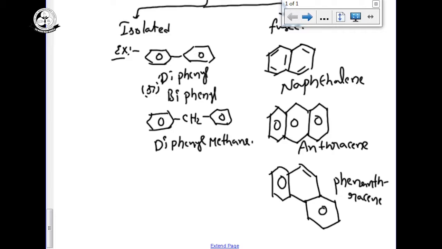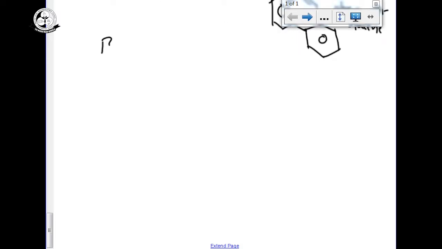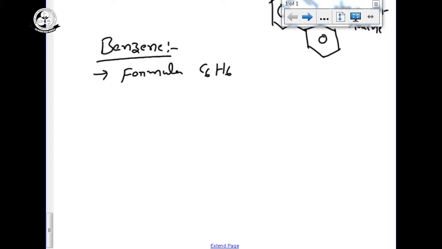Now our discussion is about the benzene ring. So in 11th standard we are going to discuss about benzene. In this benzene ring, we have to see the formula of benzene ring. Formula is C6H6. Structure of benzene ring.